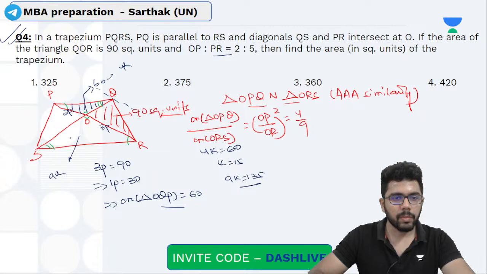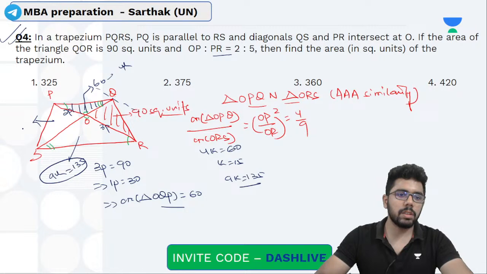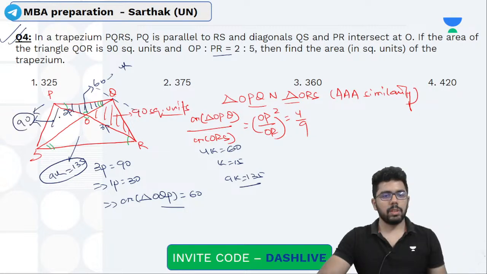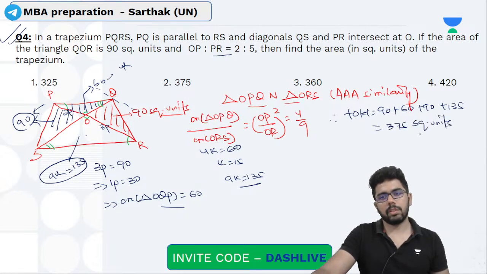Now if this is 135, how much is this? Again same logic में 2:3, if this 3 parts is 135, 2 parts will be again 90. So this part is 90, 135, 90, 60, and total area कितना आता है? 90 plus 60 plus 90 plus 135, so 375 square meters.